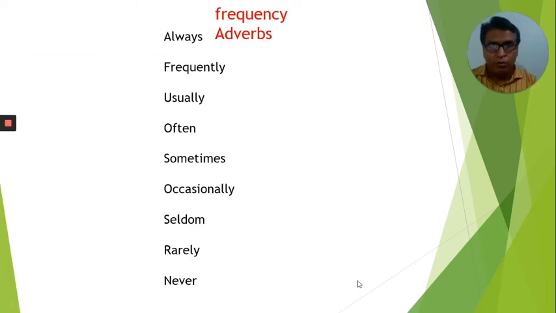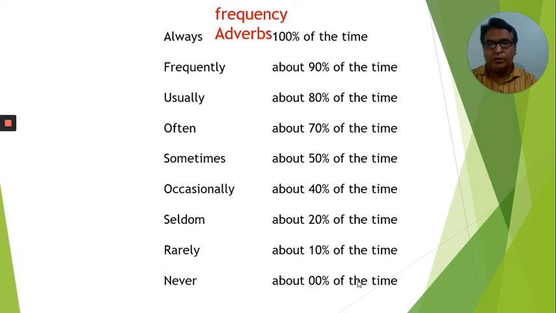So if we go more in detail with adverbs of frequency, we can understand that always is going to be used when there is a possibility of 100% occurrence of the event. As the possibility goes down, the different forms of frequency adverbs are going to be used. Frequently is used when it is 90%, usually when it is 80%. In the same way, never is going to be used at 0%. So we can see different possibility percentages and align them with the related frequency adverb.